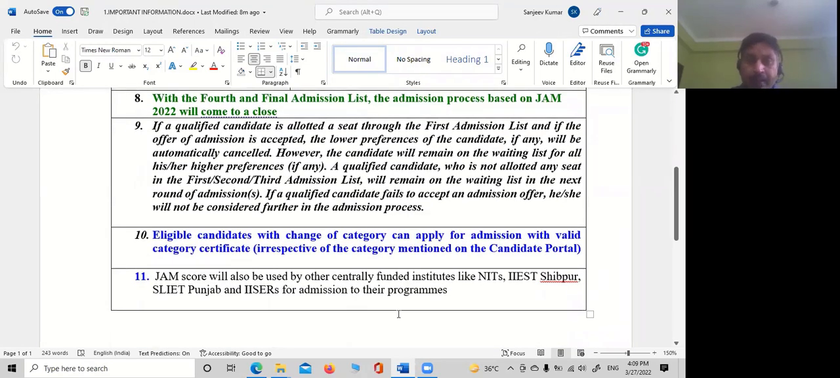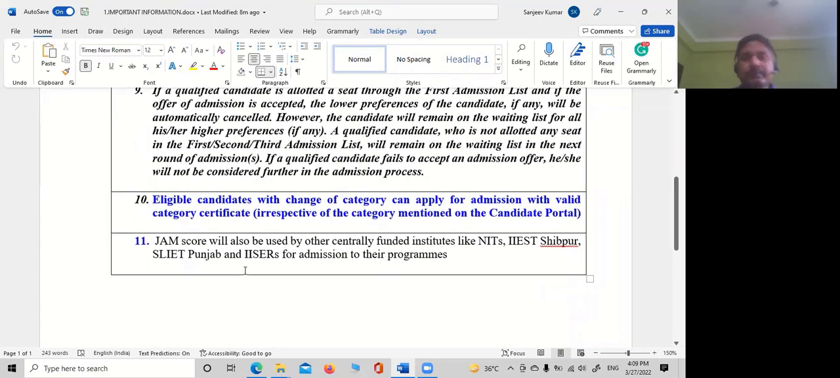Sir, can you please explain this point? Very important. Basically, suppose you have filled in 4 choices, correct? If your first choice is offered to you in the first admission list, then the remaining 3 will be automatically cancelled. Okay.